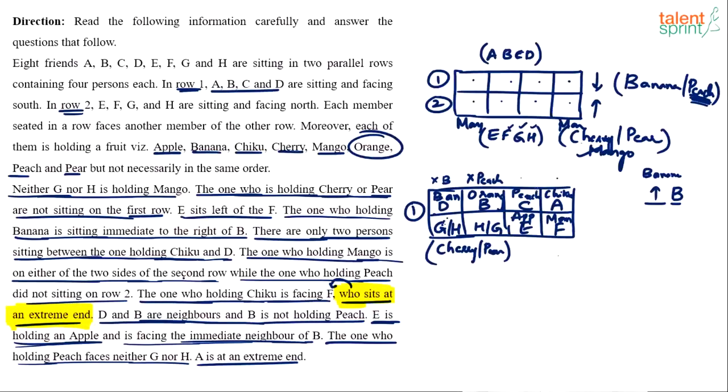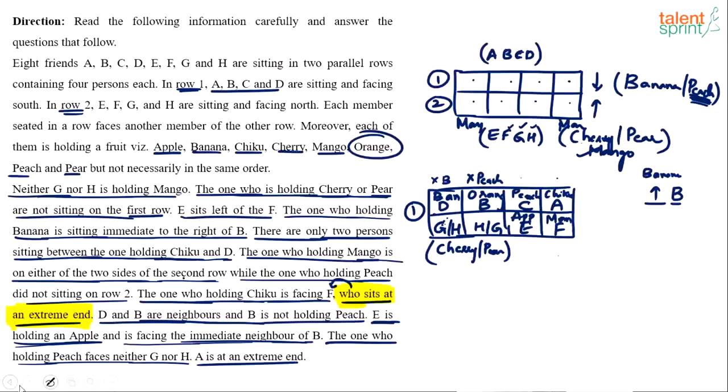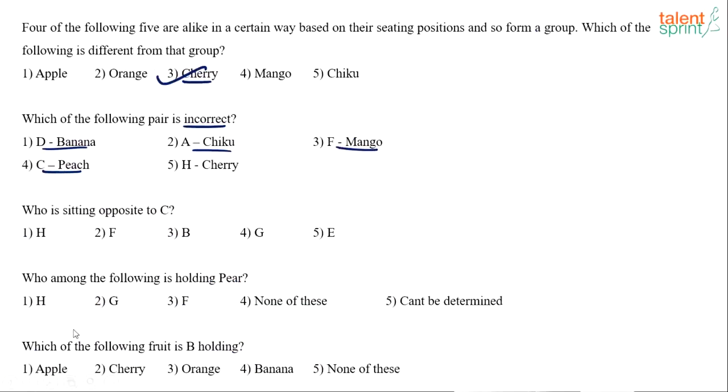C peach is also correct. H cherry may be correct. You getting it? We are not sure about H and cherry. So strictly speaking, you cannot say H cherry is correct, because that may or may not be correct, but the remaining are all definitely correct, right? D banana is correct, A chiku is correct, F mango is correct and C peach is also correct. So these are definitely true and hence cannot be the answers. H cherry looks like the best answer there, because that may be incorrect.